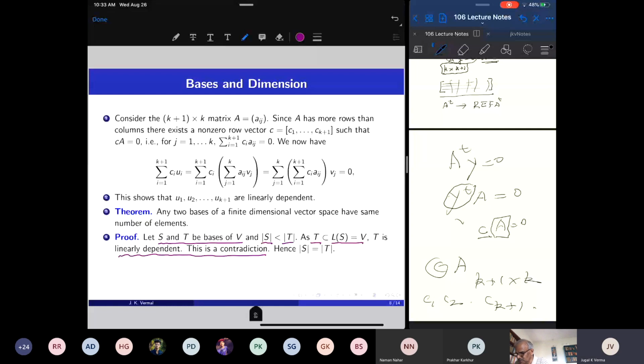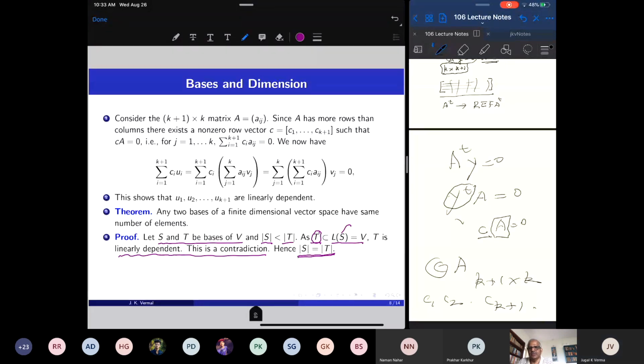So bases have two properties: their linear span is the whole space, and the elements in a basis are linearly independent. So if S and T have different numbers of elements, then the number of elements in T is more than in S. But the linear span of S is V, and therefore the elements in T are linearly dependent. This contradicts our assumption, and therefore any two bases of a finite dimensional vector space have the same number of elements.